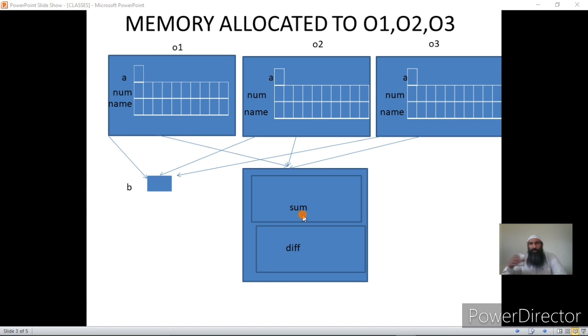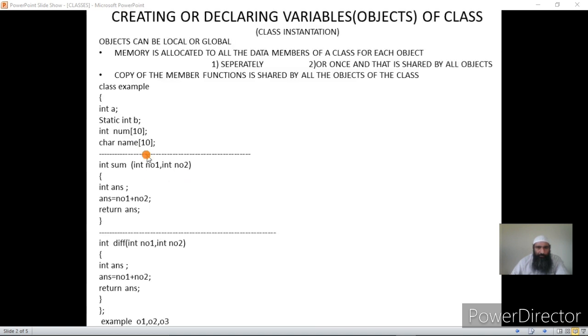Now we have created three objects of class example. If you see, I have got four members. One was A, one was num, one was name, and one was B. So this class has got four data members. Example is a class, and I have created three objects of type example.